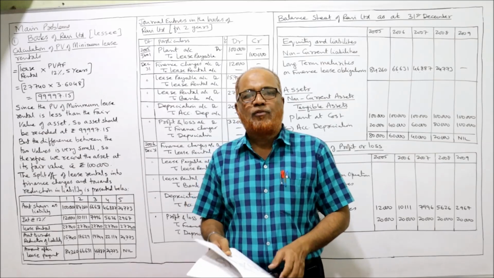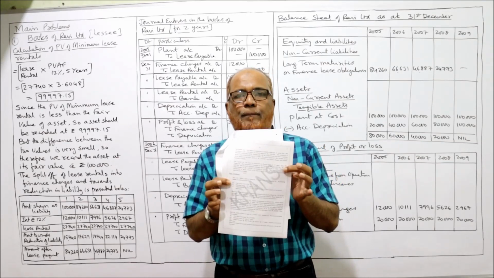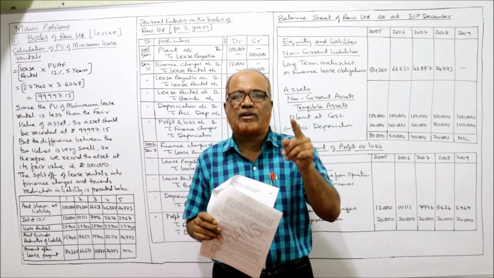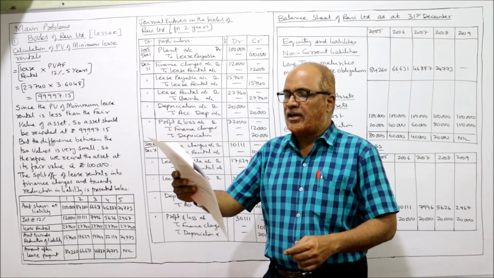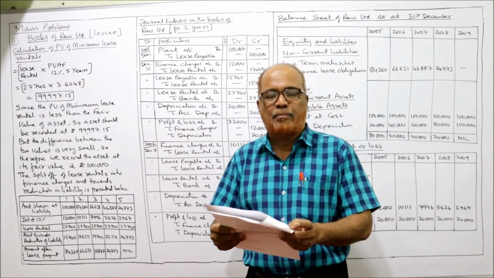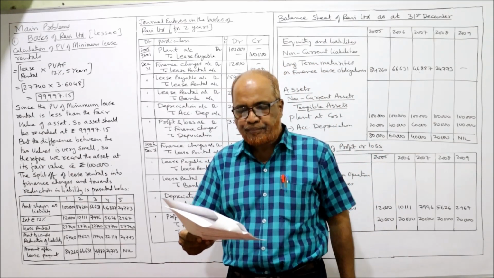First main problem, but before that I expect my viewers to have a printout of the problems which I have given in the link under my description. So take a printout and keep it ready. I'm reading out the first main problem on lease accounting.